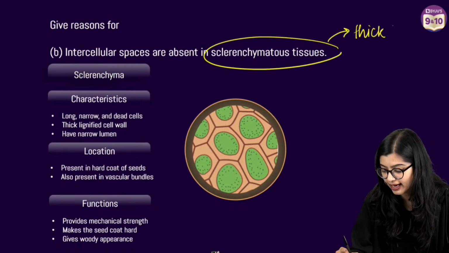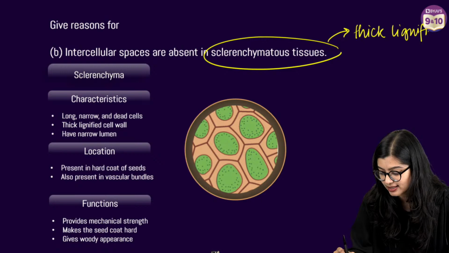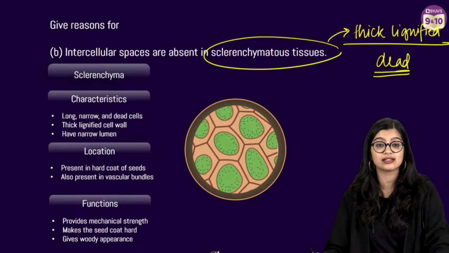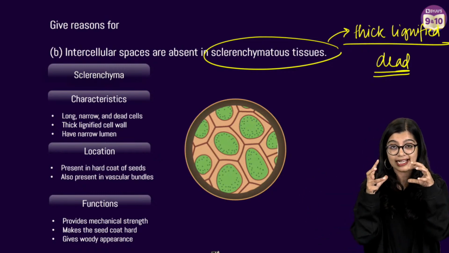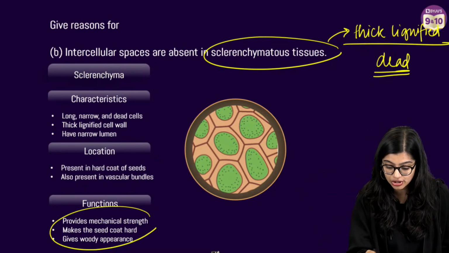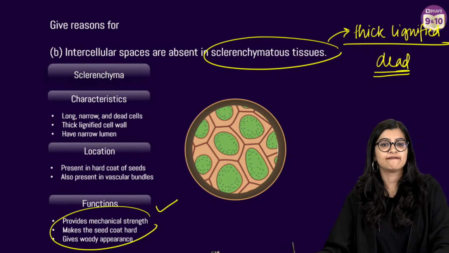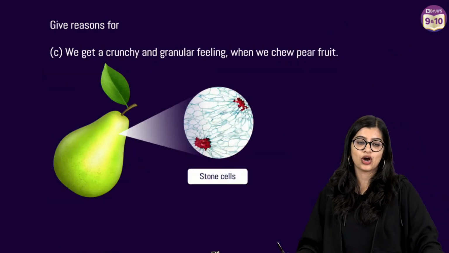So intercellular spaces are absent simply because in the case of sclerenchyma tissue, we know that they have thick and lignified cells that have depositions of lignin, and along with that we observe that these cells are dead. They need to be tightly packed because of the function they provide, that is to provide mechanical support. Very, very good.